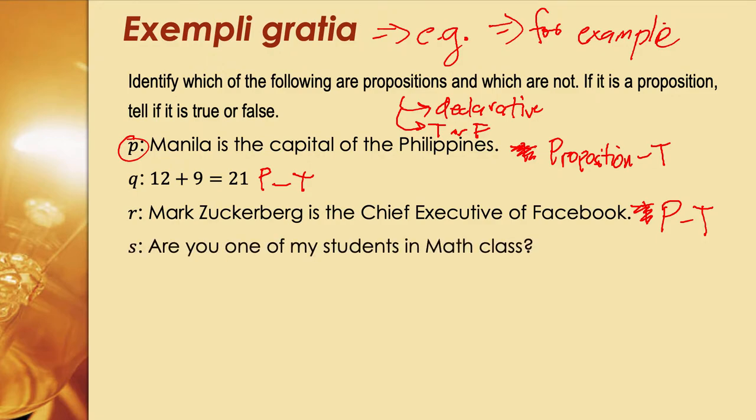Next we have the letter s: are you one of my students in math class? Is it declarative? Pretty much not, because this is an interrogative sentence. Therefore, this is not a proposition, so we denote that as NP. P for propositions, NP for not.